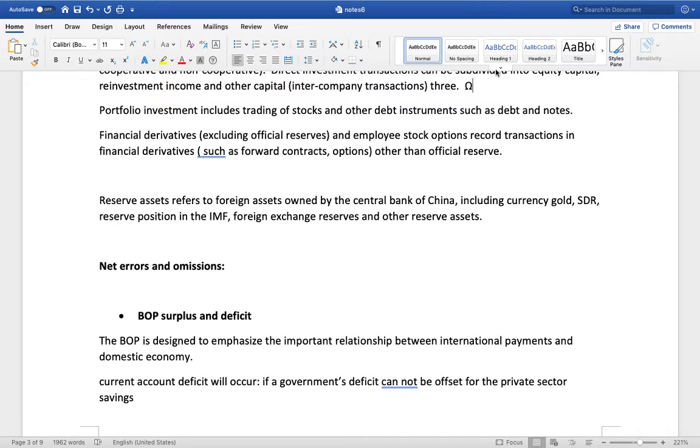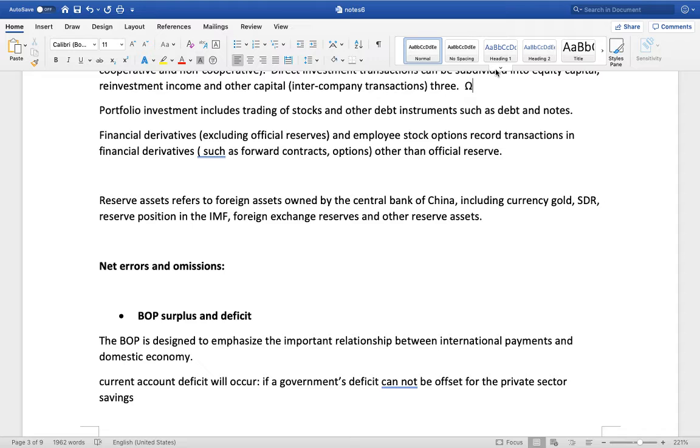Reserve position in the IMF refers to the assets freely available to the members in the general account of the IMF. Other reserve assets refer to the liquid assets and claims held by the Central Bank of China that are not included in the above reserve assets and can be used for international liquidation.